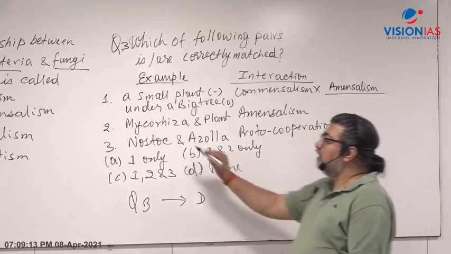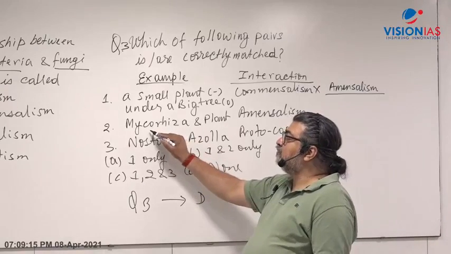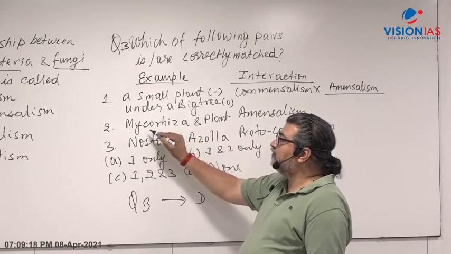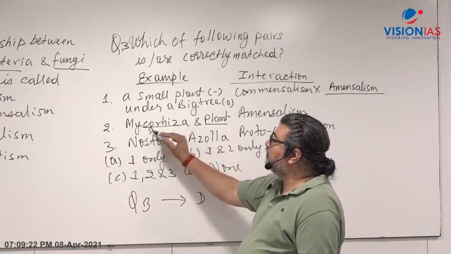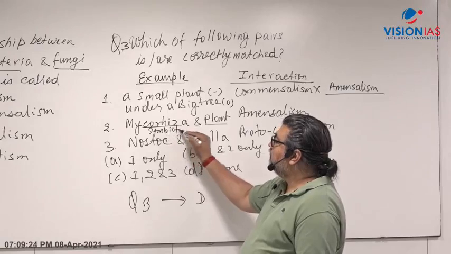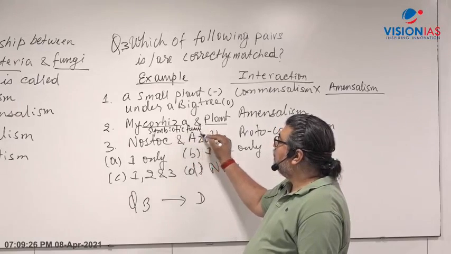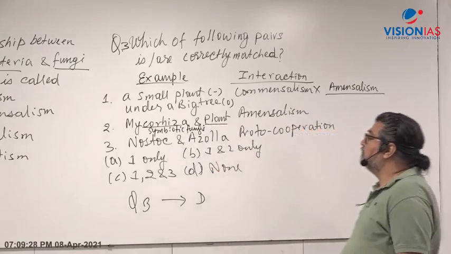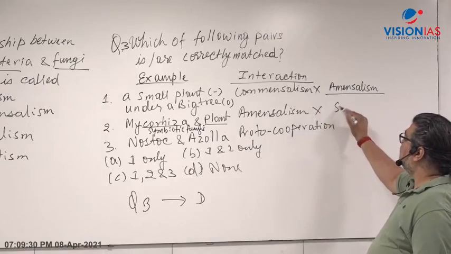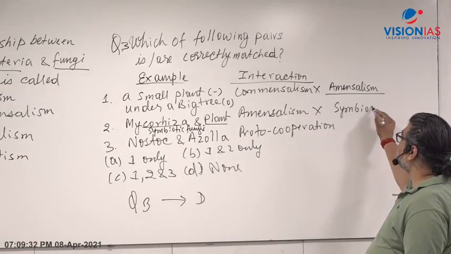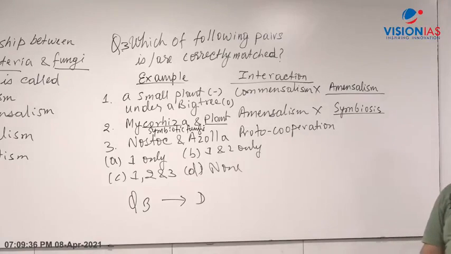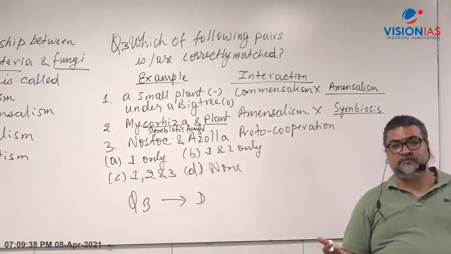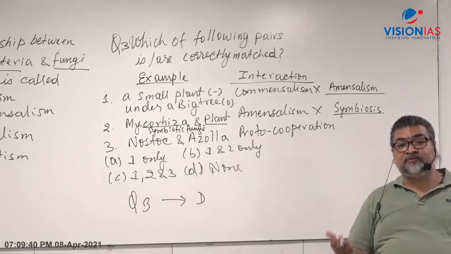Now mycorrhiza. Mycorrhiza is a symbiotic fungi which are found in the roots of the plant. So amensalism is wrong. It's basically symbiosis. Mycorrhiza provides the nutrient to the plant. It helps in the uptake, the absorption, of phosphorus.